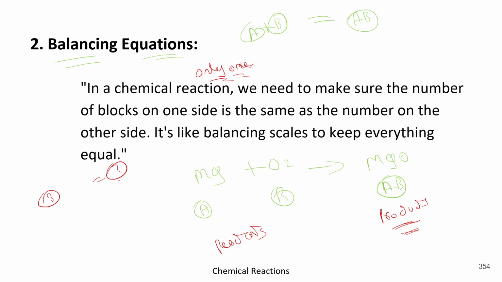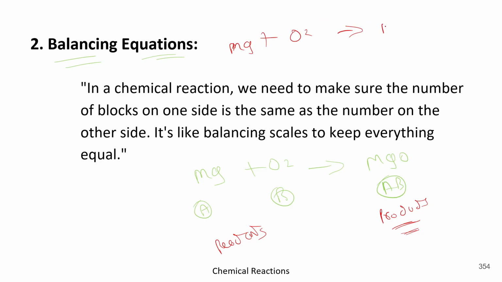So what should be done to manage this? We can use multiplication to balance this equation, like Mg + O2 gives MgO. Here we have 2, here we have only 1, so let's multiply by 2 here. Now 2 into 1, O is 2.